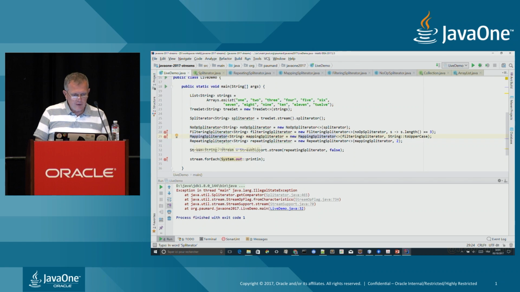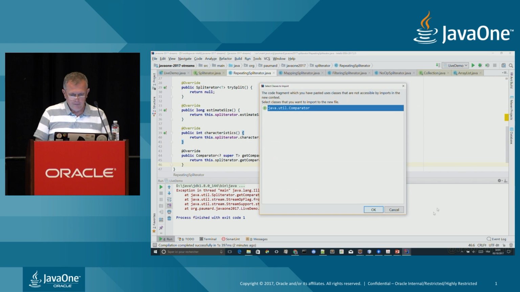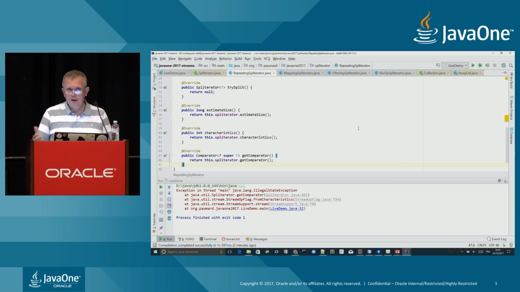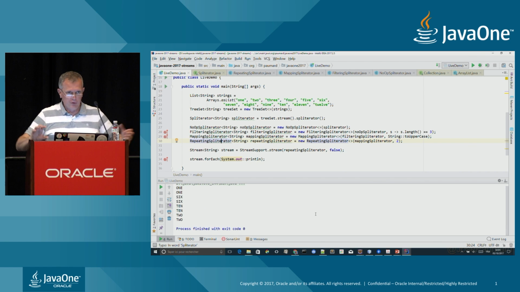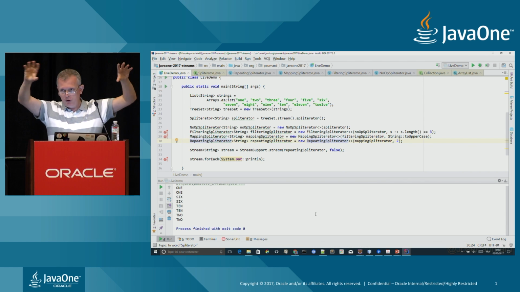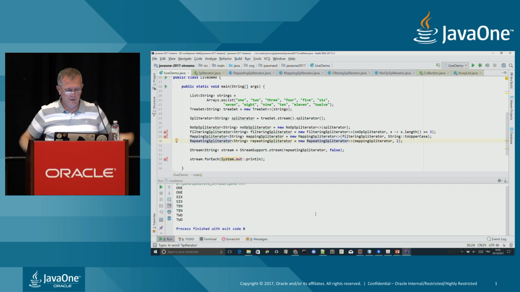The repeating Spliterator will probably not change the sorted nature of this stream, and I think that's it. So if I run this code again, now I have fixed all my streams. Either it's non-sorted, either it's sorted, and it can provide a comparator. So now I do not have the bug anymore.